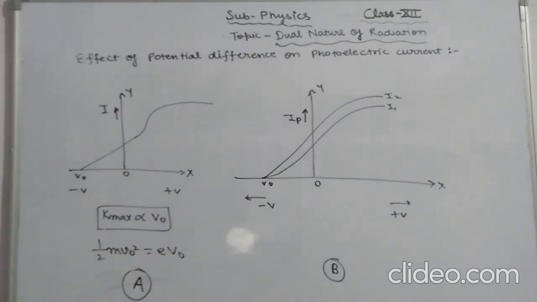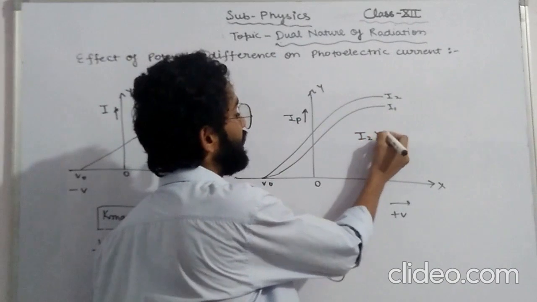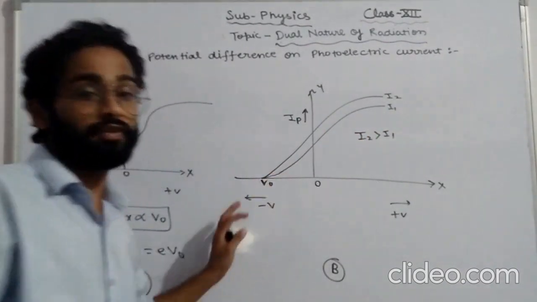And in the second one, the maximum kinetic energy of a photoelectron can be determined by knowing the value of the stopping potential. Now, if the intensity of incident light is increased and the frequency is kept constant, the values of photoelectric current and saturation current are higher at high intensity of light than at low intensity. But the stopping potential is the same in both cases. I2 is higher than I1 as shown, but the stopping potential V naught is the same for both cases.